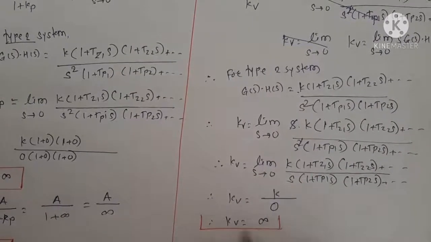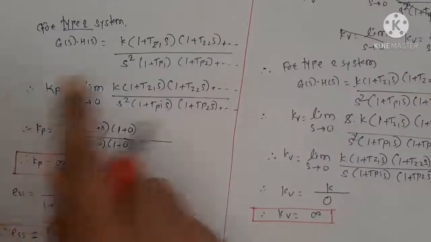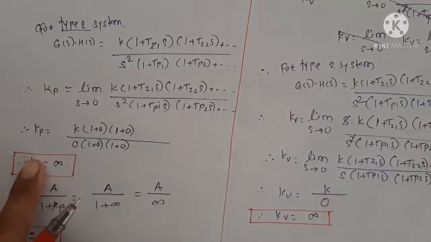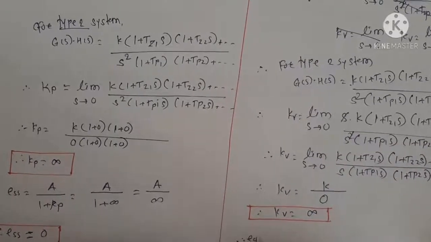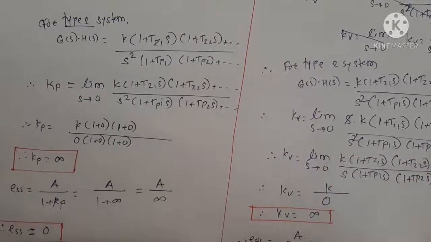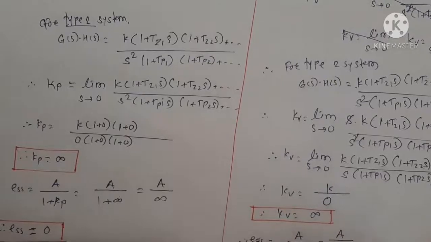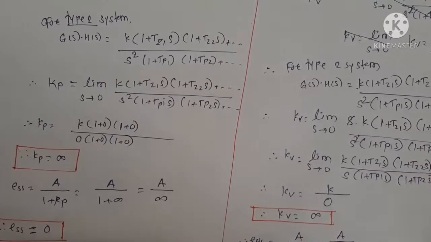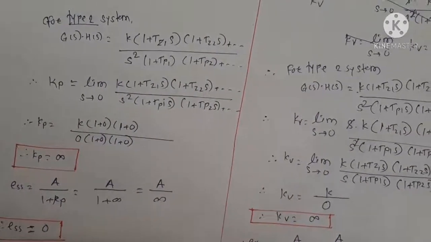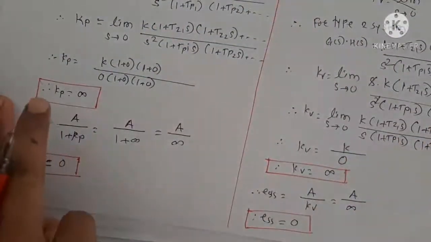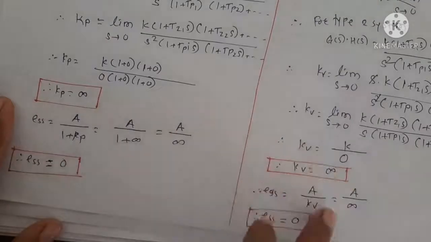So for step input and ramp input, the error constants are the same, that is infinity. That's why the ESS equation is also the same, because ESS is nothing but A upon Kv, and Kv is infinity, so A upon infinity. Anything upon infinity will come 0. So for type 2 system, for step input and ramp input, the ESS value and error constants are the same.